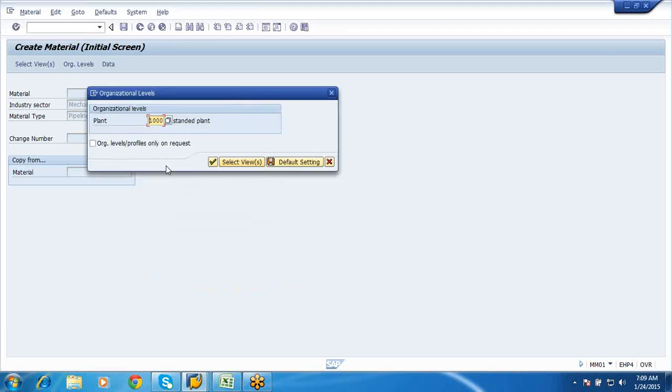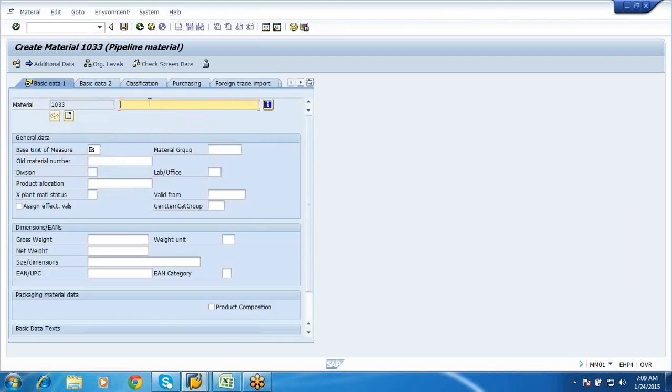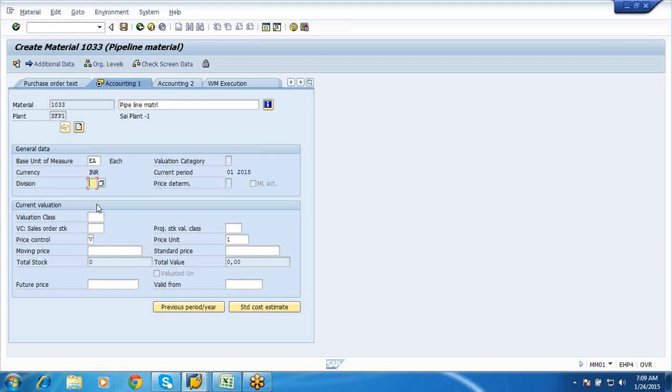I'll say SFP1, pipeline material. I'll say this as each, enter. So we came to our accounting. I'll say the valuation. I'll say moving average price as 10, enter.